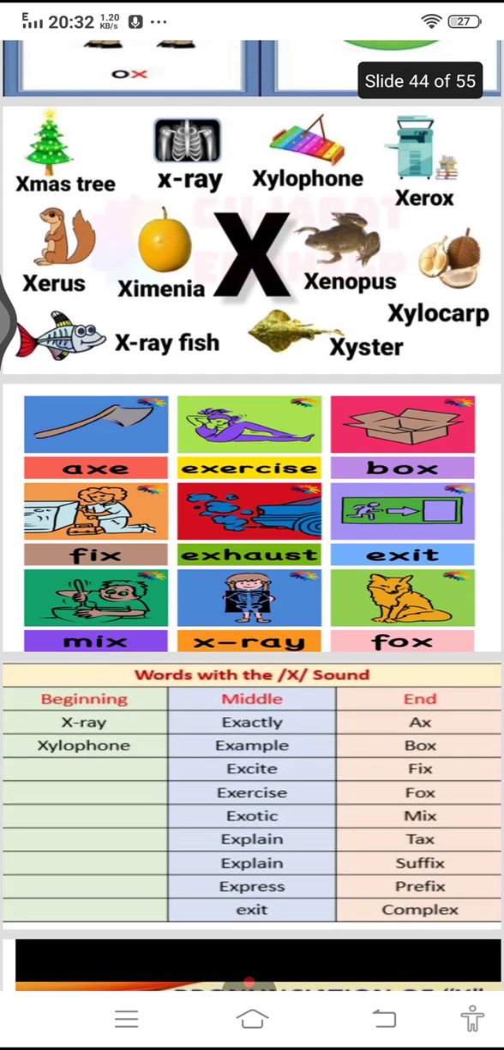Here in this slide we will observe the sound of X in the beginning, in the middle, and at the end. X-ray in the beginning, xylophone. In the middle: exactly, example, excite, exercise, exotic, explain, express, exit. Axe at the end: axe, box, fix, fox, mix, tax, suffix, prefix, complex.